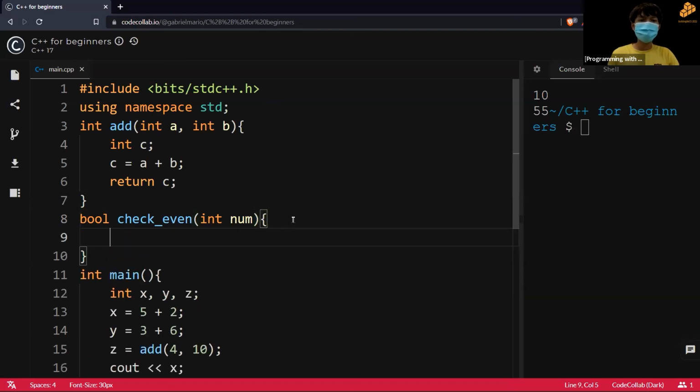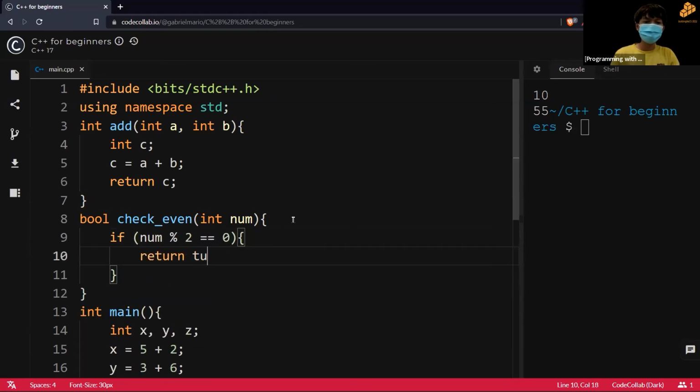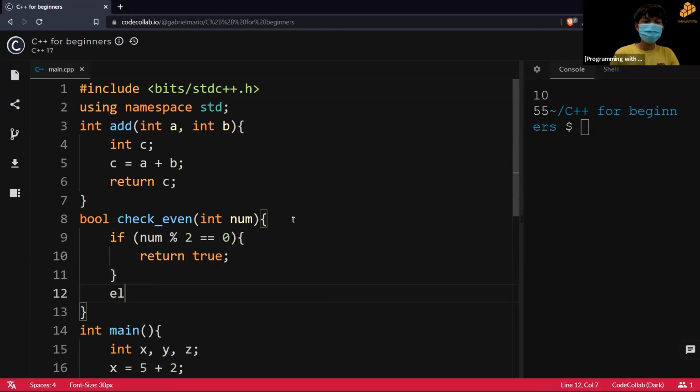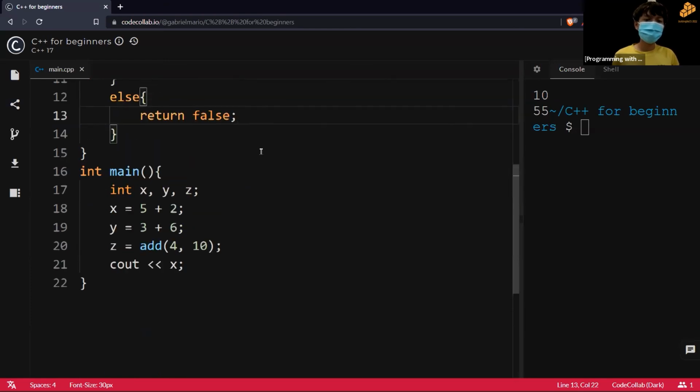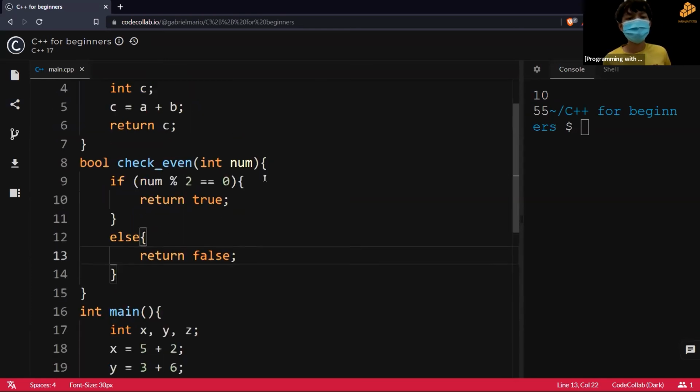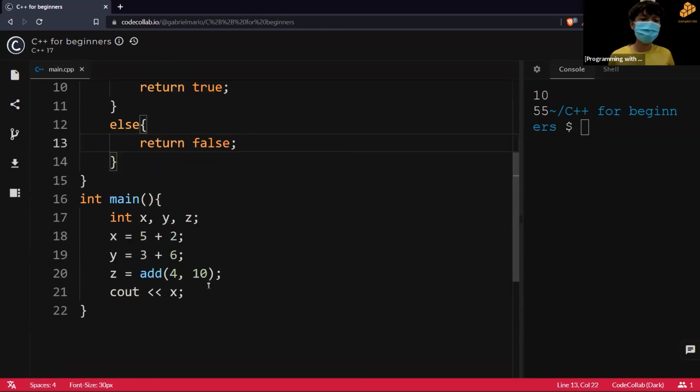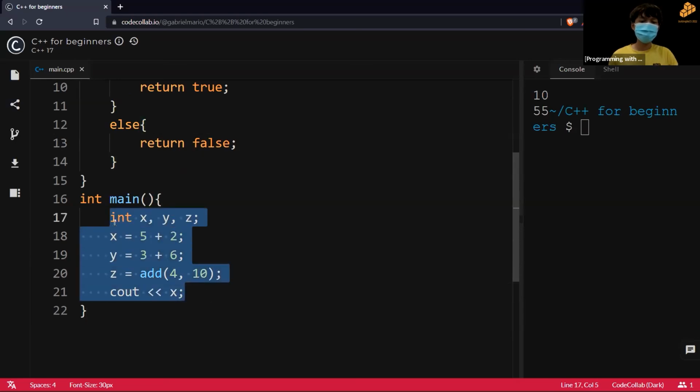And the process is, from Ika's part just now, you learned how to check if a number is even or not. So if num mod 2 is equal to 0, we return true, else return false. So yeah, this is a function that checks if the number is even or not.